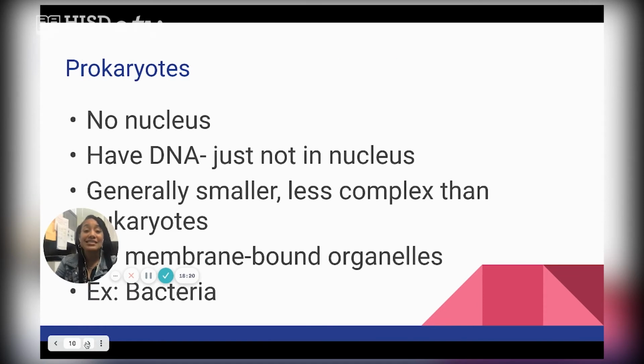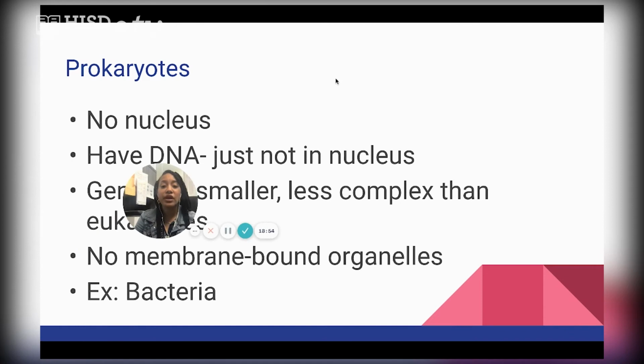A prokaryotic cell does not have a nucleus, and that is going to be the biggest identifier of a prokaryotic cell. We will not see the nucleus, which is an organelle that we typically see in cells that you talk about in class or when we're talking about cell organelles. So prokaryotic cells do not have a nucleus, and a nucleus is typically the control center of the cell or the brain if we're comparing it to something in our bodies. But prokaryotic cells do not have it. They just have DNA, but that DNA is not in the nucleus.